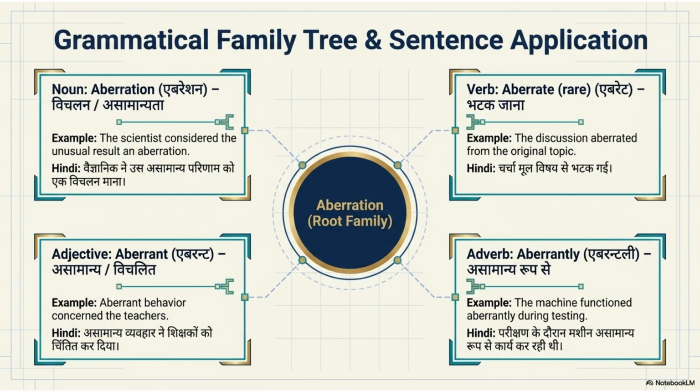Here is how the word functions grammatically. As a noun, it's aberration. You might say, the scientist considered the unusual result an aberration. As an adjective, we use aberrant, like aberrant behavior. The adverb form is aberrantly, and the rare verb form is aberrate, meaning to wander from a topic.